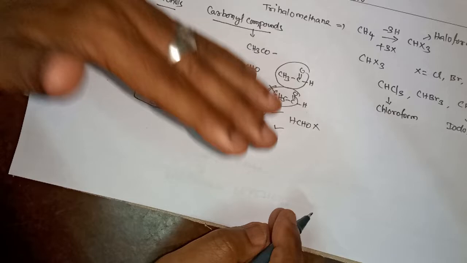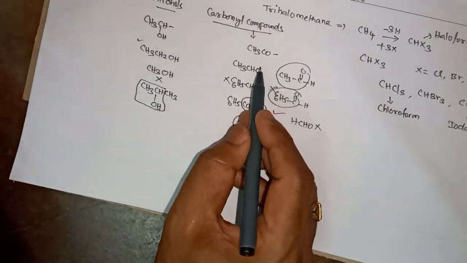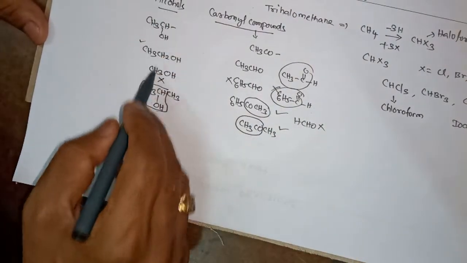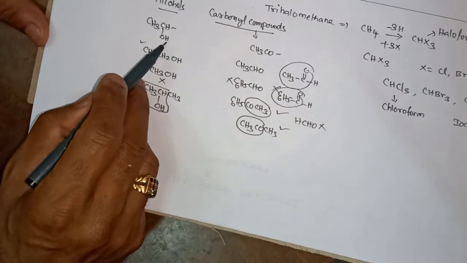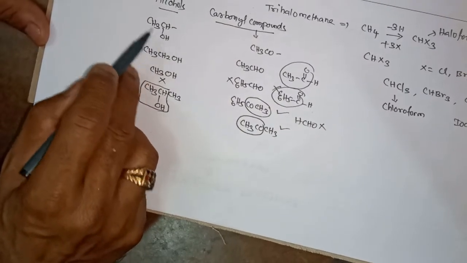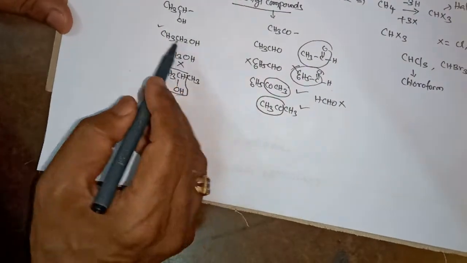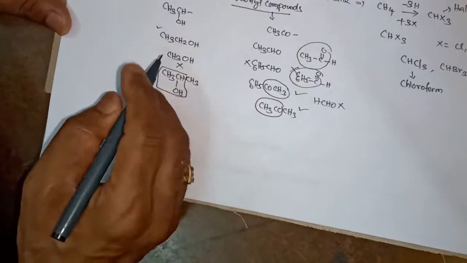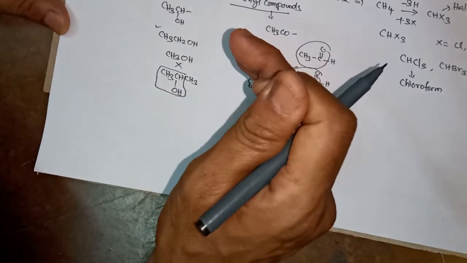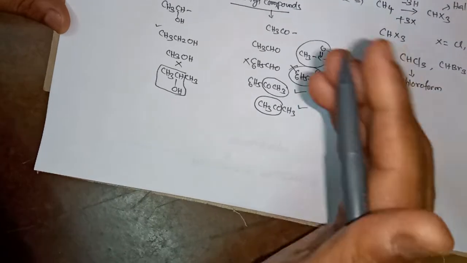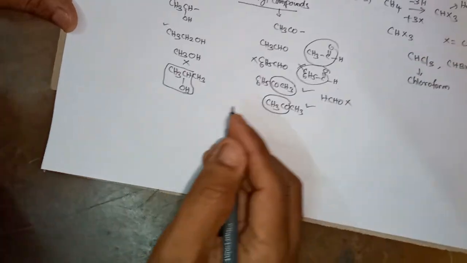If I take an alcohol, it is first converted to the carbonyl compound, and that carbonyl compound is then converted to haloform. If I take the carbonyl compound directly, it is directly converted to haloform.